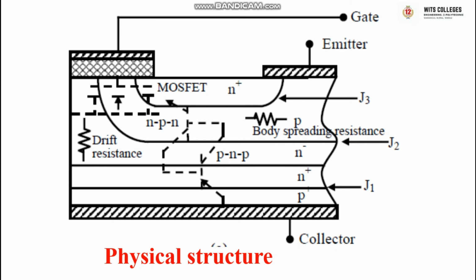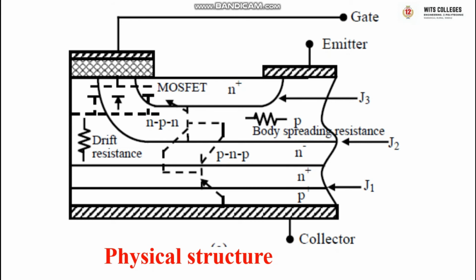In the parasitic thyristor, when latch up has occurred, the gate terminal loses its control over collector current, and the IGBT fails to turn off, even if the gate potential is reduced below the threshold value. When the gate potential exceeds the threshold value, it's triggered into the on position.